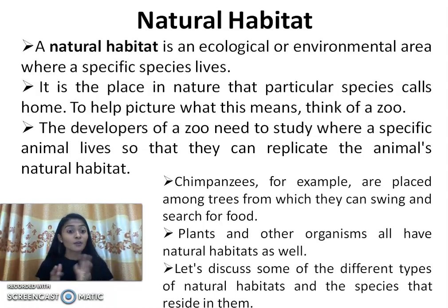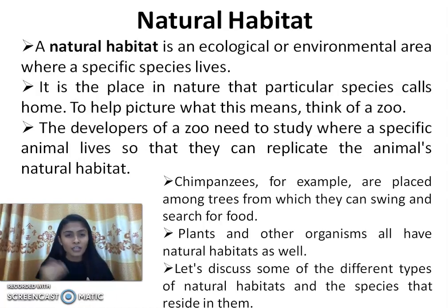So let's discuss some of the different types of natural habitats and the species that reside in them. From them, you can recall what the natural habitats are for plants, animals, and other species, not just plants and animals. There are lots of species, insects, mollusks, all the different types of animals and plants. All the different species live in a biodiverse area, with different communities of different genera and classes, all needing to survive. Then they need their natural habitat.